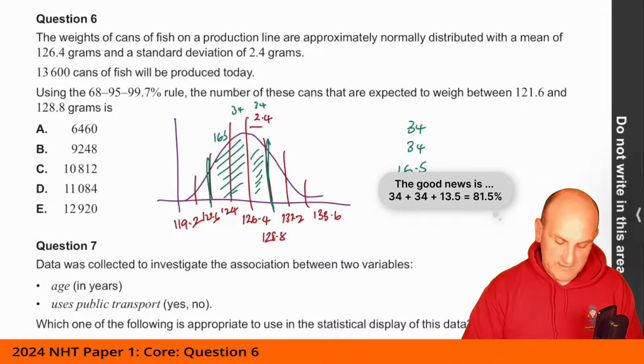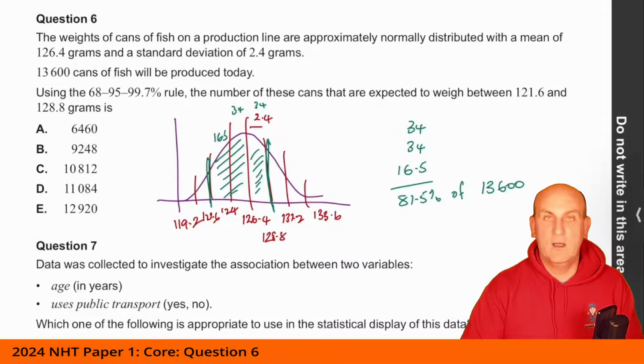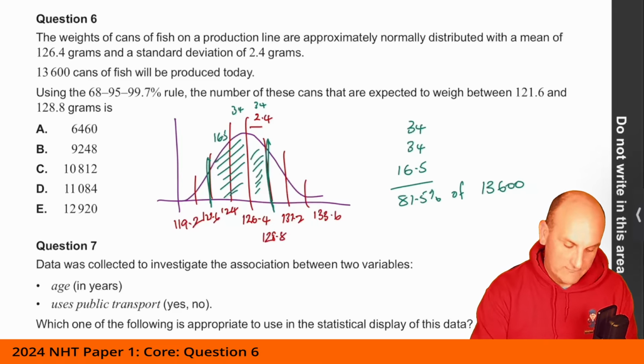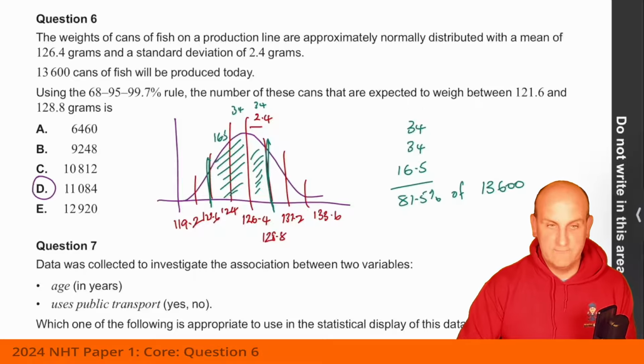Oh no, hold on, that's not what they're asking for, because they want to know the number of cans. So I want to work out 81.5% of 13,600. Now, I'm not going to put that into my calculator. I've already worked that out to be 11,084. And so as far as I'm concerned, D is going to be the correct answer for that.